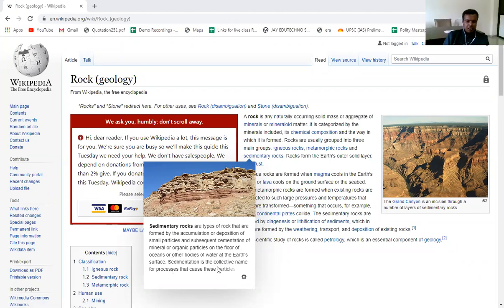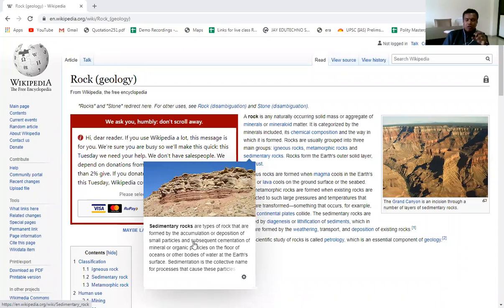So sedimentation is a collective name for the processes that cause the particles to settle. We have seen in the weathering, erosion and deposition process that after weathering, some material is eroded away. Some material may be eroded by the winds, some by water, and some by glaciers. When this material gets deposited, it is deposited in various layers, and when these layers get cemented, it leads to the formation of sedimentary rock.